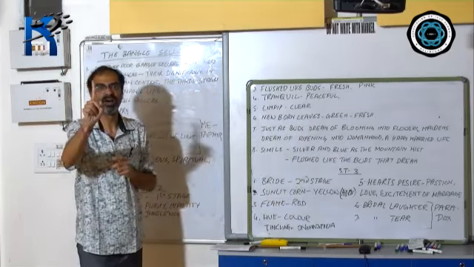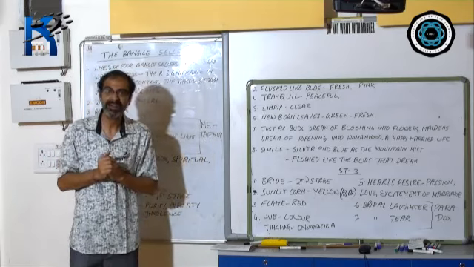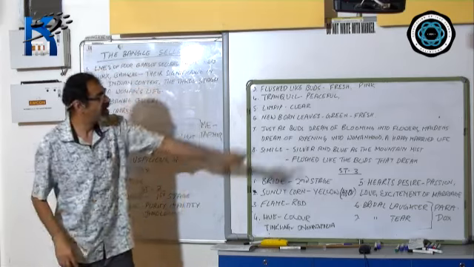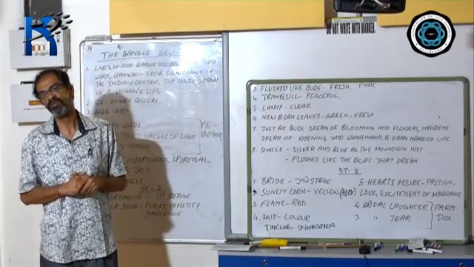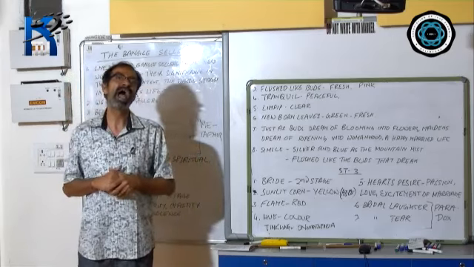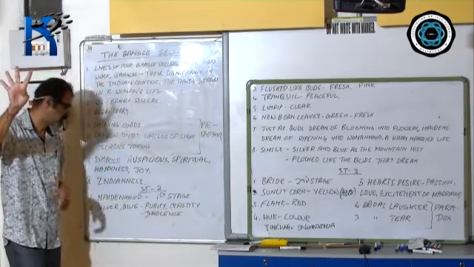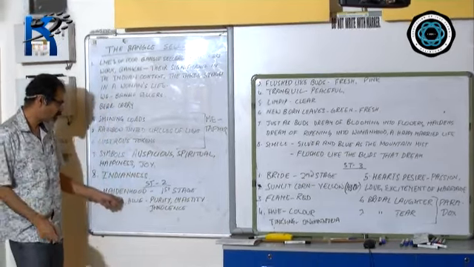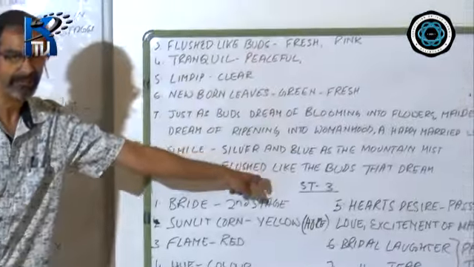So the color referred to is green. And again, the color green, like the color pink, is symbolic of their youth and freshness. So 4 colors are mentioned in stanza 2 associated with maidenhood: silver, blue, pinkish, and green.